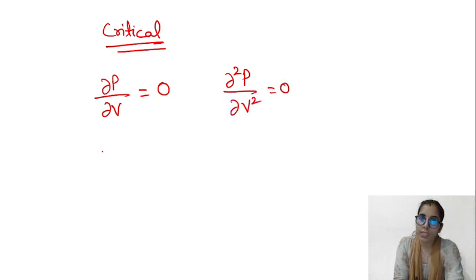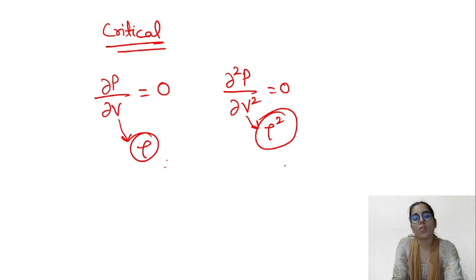If a number density related expression is given, in place of V you can also take rho, that is the number density. It will also give you the right answer. So you can solve such types of questions by writing the rho expression instead of the V expression. To find the answer for any critical condition you will be using these conditions, okay, and you will be getting the answer. Next is the statistical physics portion, guys.